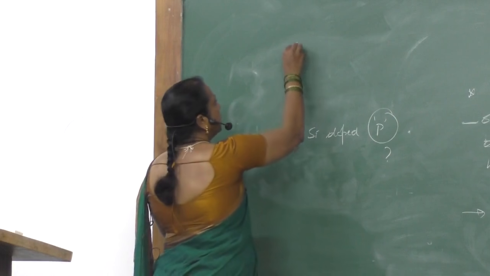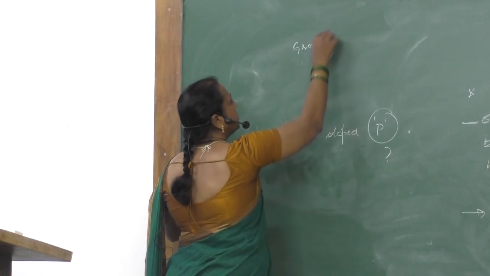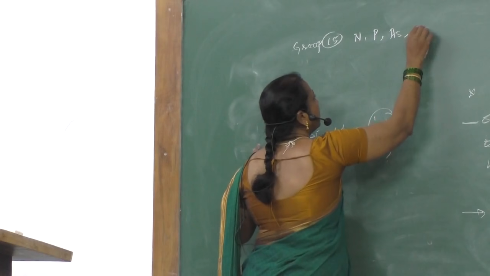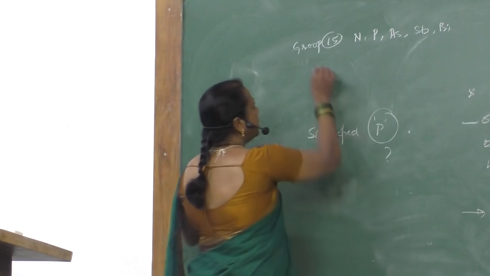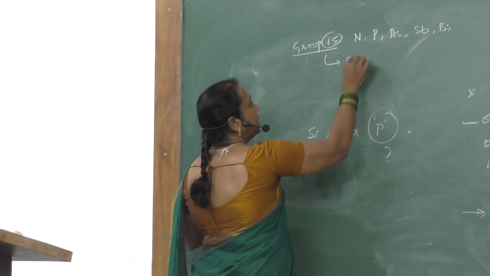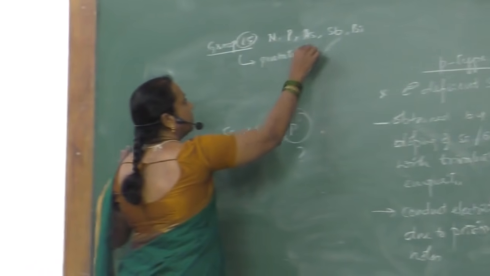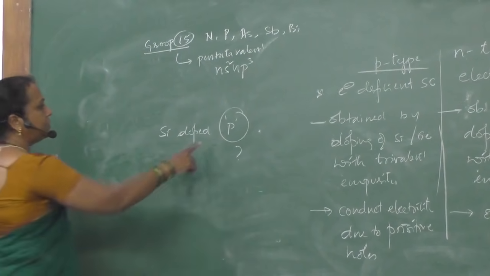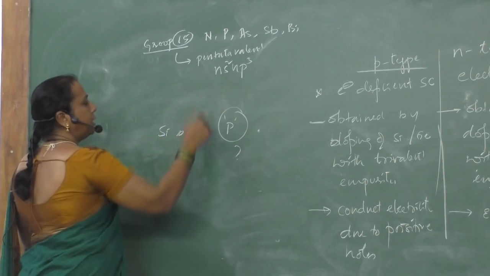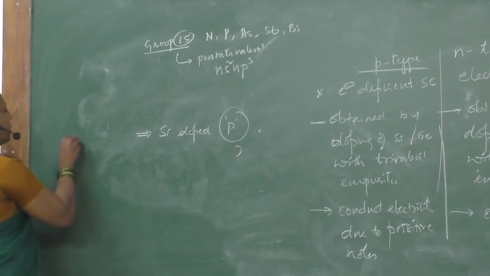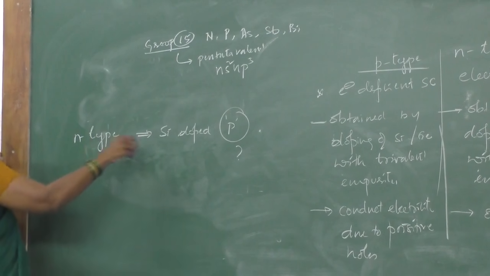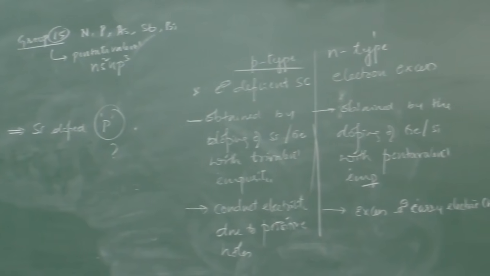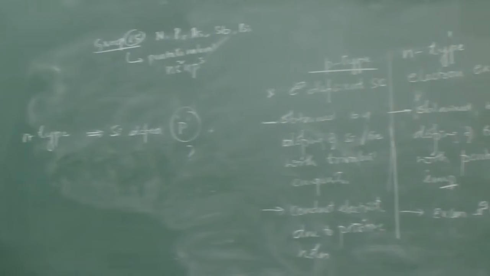So we know in group 15, we have nitrogen, phosphorus, arsenic, antimony and bismuth. These group 15 elements are called pentavalent impurities due to the ns2 np3 configuration. Phosphorus belongs to group 15, a pentavalent impurity, therefore it is going to form an n-type semiconductor. Pentavalent impurity creates n-type semiconductors.